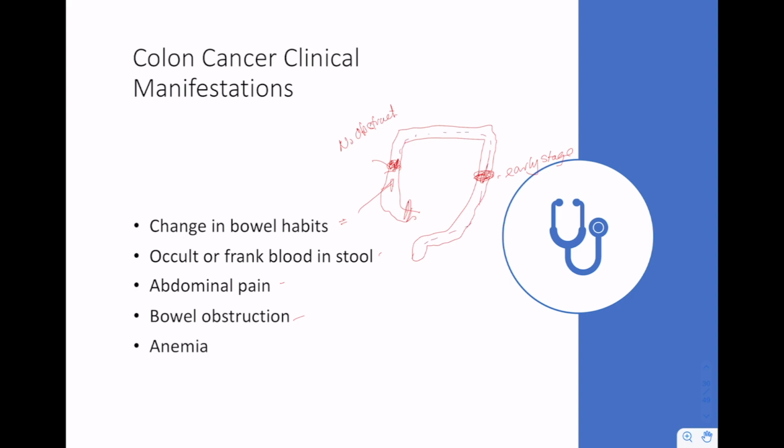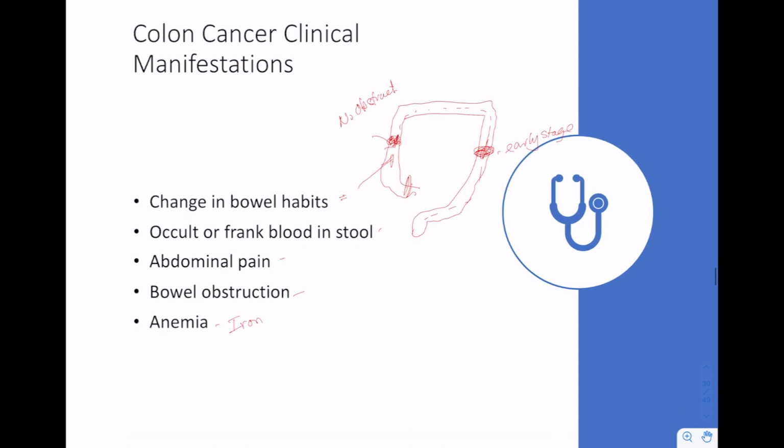That loss of blood will lead to things like anemias, especially iron-deficient anemia. And that can be monitored. That can be actually one of our ways to diagnose using the presence of blood there.